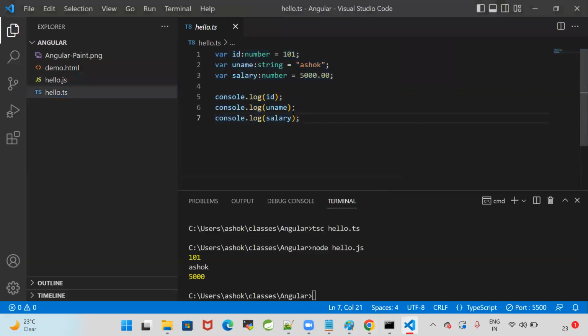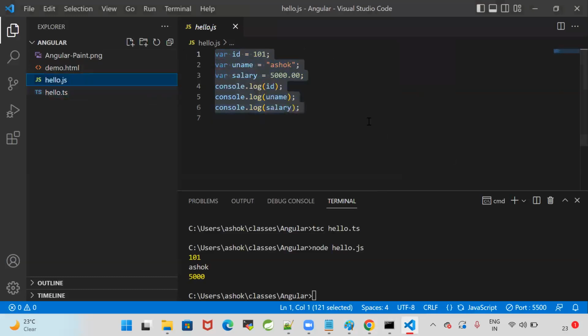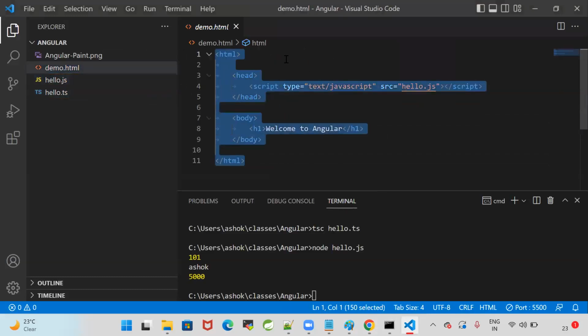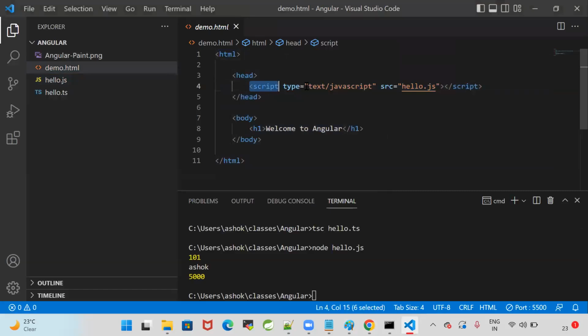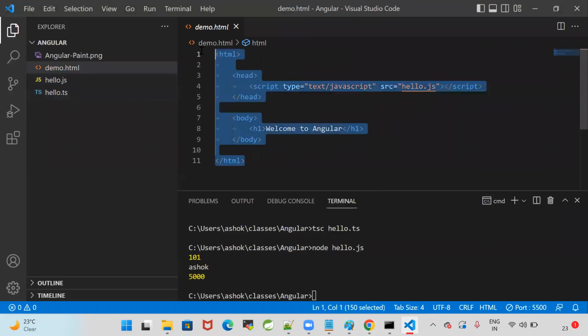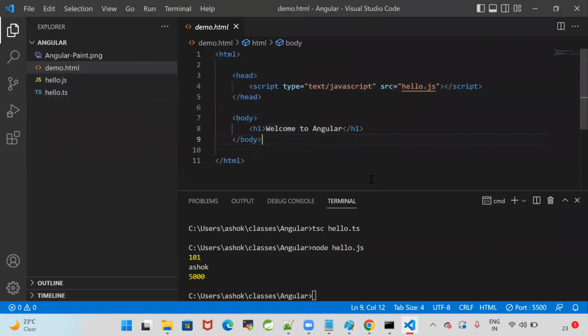Yes. So this is a TS file. When we compile this TS file, we get this JS file. This JS file I'm using in the HTML: script type text/JavaScript, src equal to hello.js. So this is the JavaScript file I'm executing by using HTML.